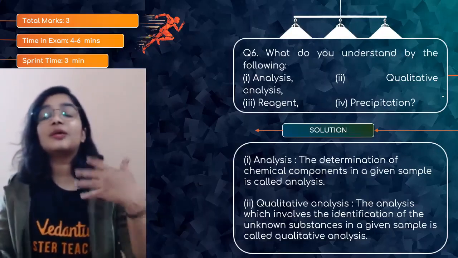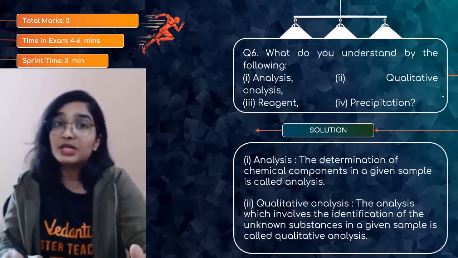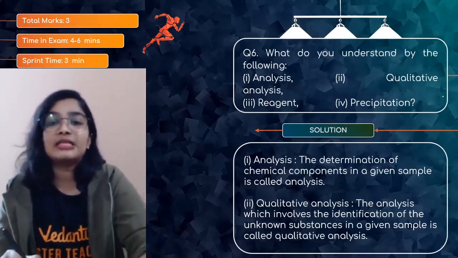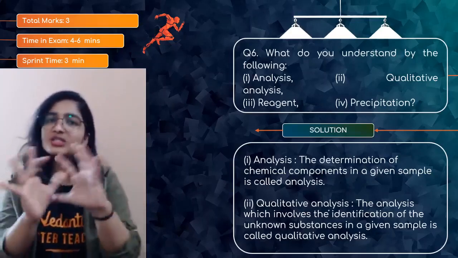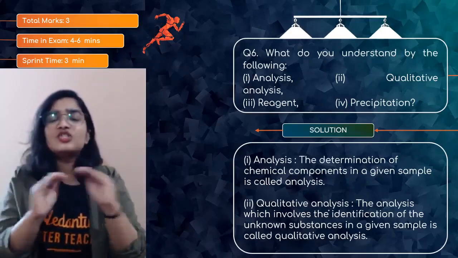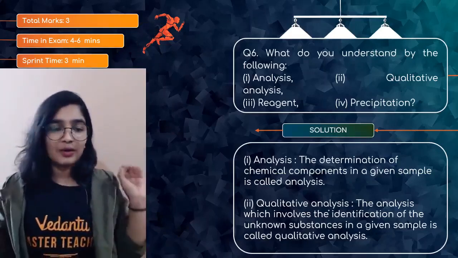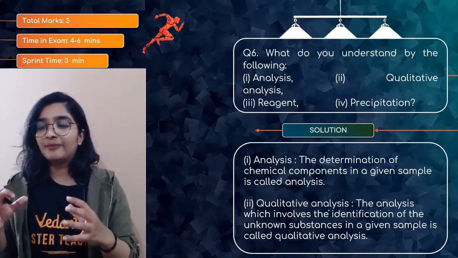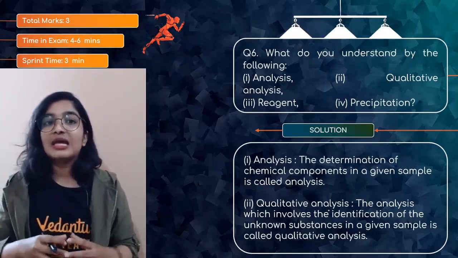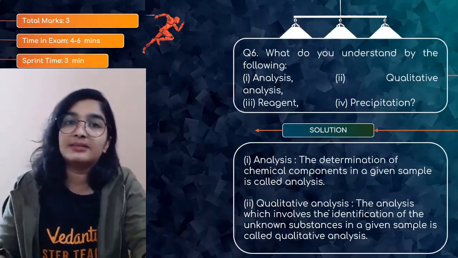So that is what is qualitative analysis, the analysis which involves the identification of the unknown substances in a given sample. Analysis, see, there's a difference. It's a general definition, the determination of chemical components. I don't know what this compound is, I want to know what are the different components present and how much. So both quality and quantity.